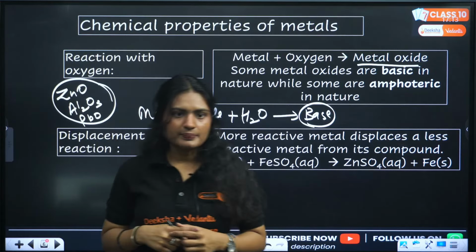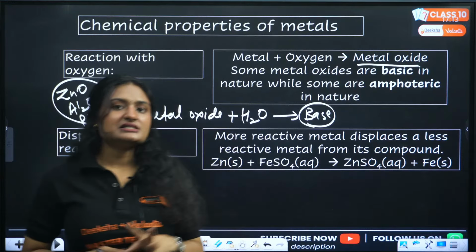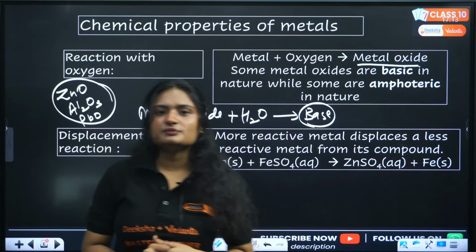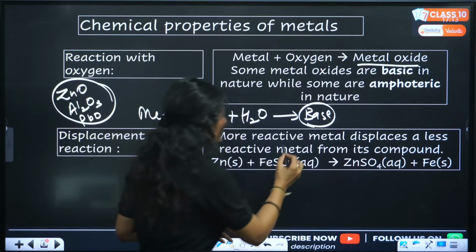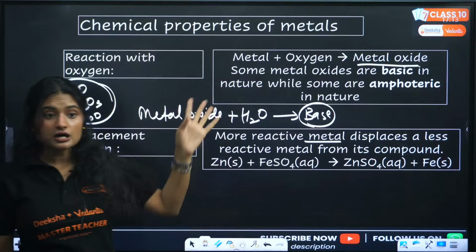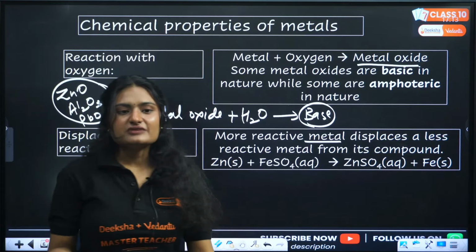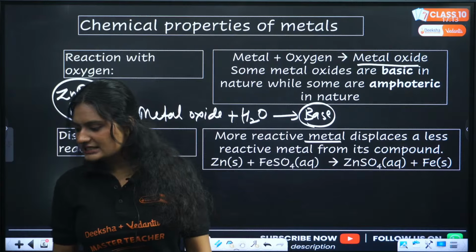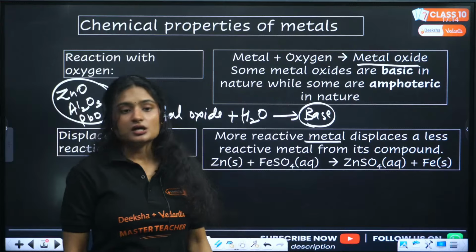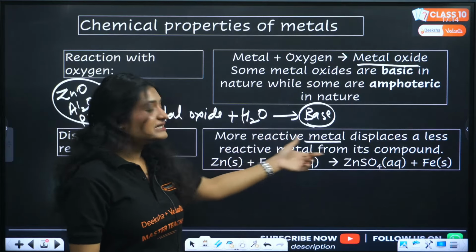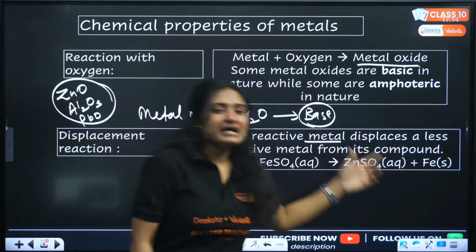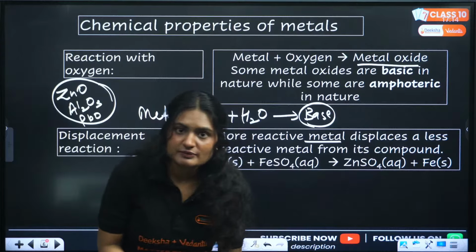Yes, correct. Now the next reaction shown by metals is the displacement reaction. Now what is displacement reaction? Displacement reaction means a more reactive metal. You remember the reactivity series? Please stop calling me a careless zebra. Instead try learning how copper saves gold platinum. Clear? So the question is, what is displacement reaction? A more reactive metal will displace a less reactive metal from its compound.